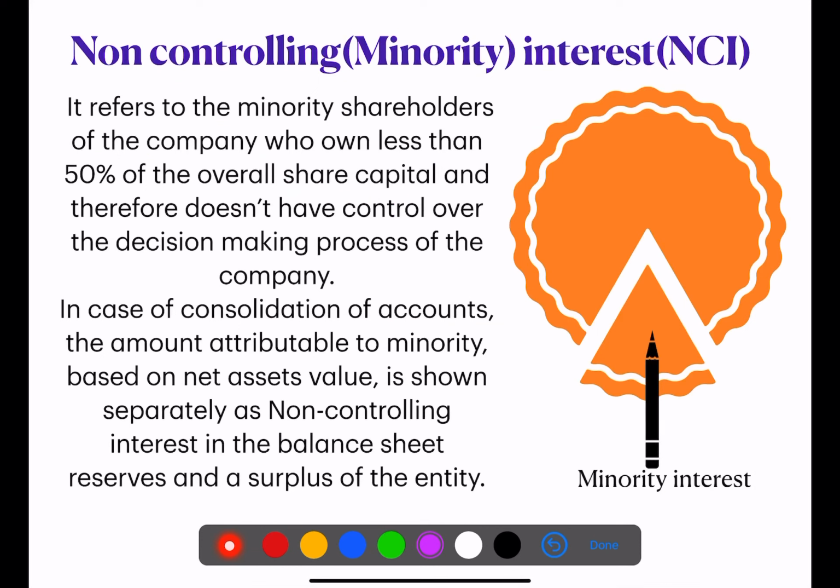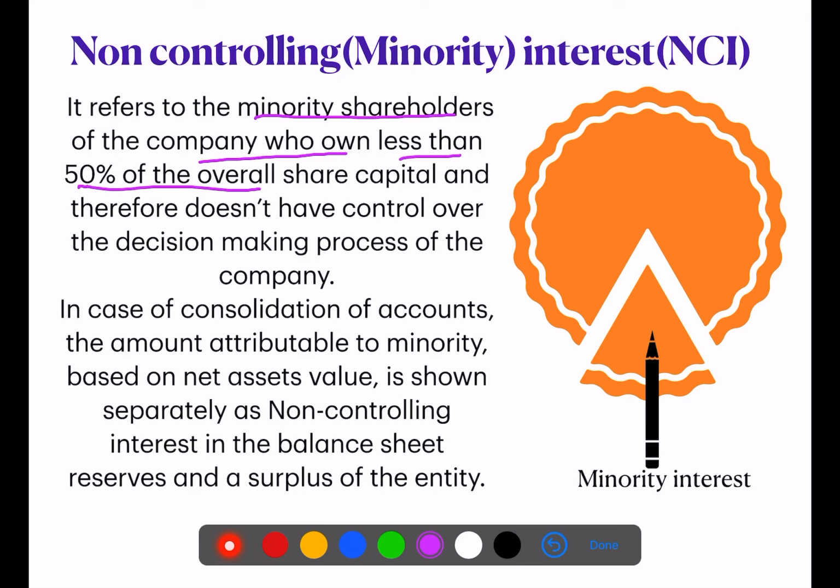Next we have non-controlling interest, which is also known as NCI or minority interest. This is just the opposite of controlling interest. It refers to the minority shareholders of a company who own less than 50% of overall share capital and therefore don't have control over the decision making process of the company. In controlling interest, the shareholder or group of shareholders who have a majority of shares in the company have the right to control the decision making process. A minority shareholder doesn't have any control over it. They cannot participate, they cannot take the decisions of the company.